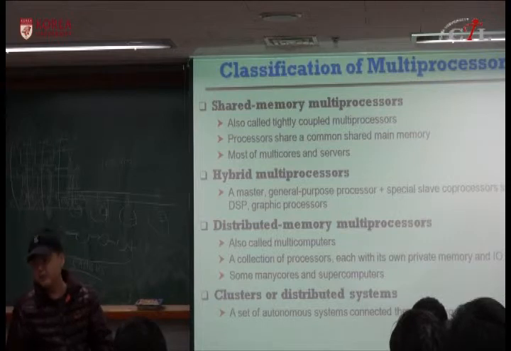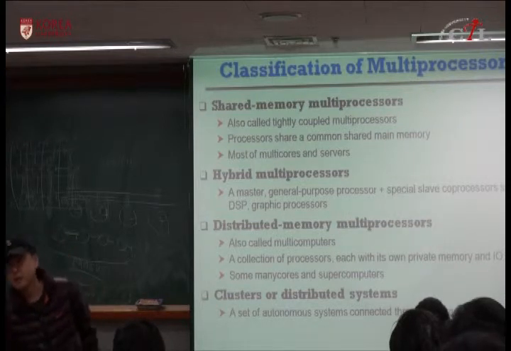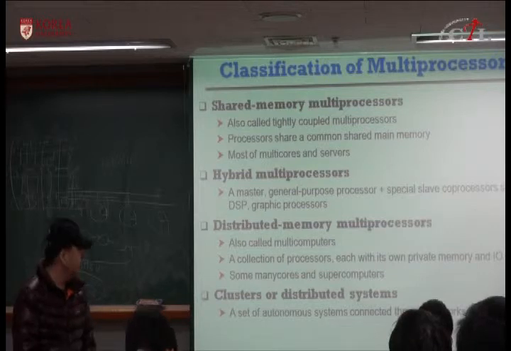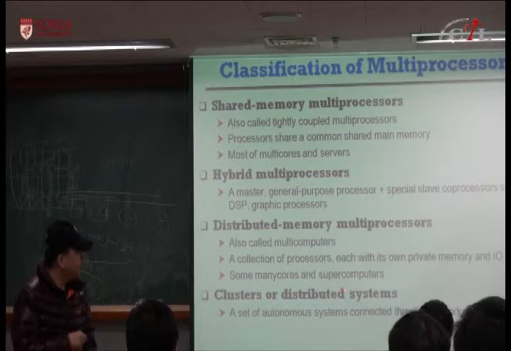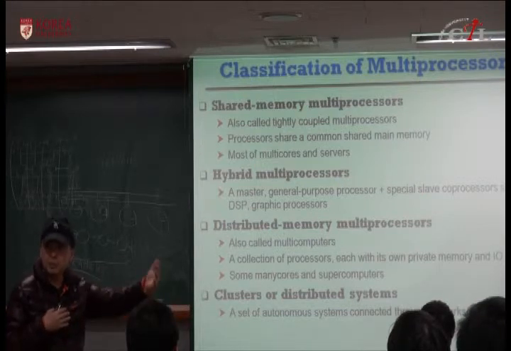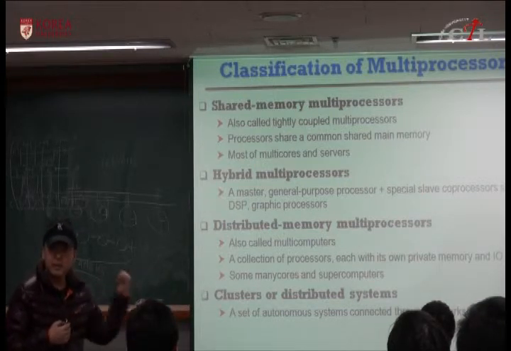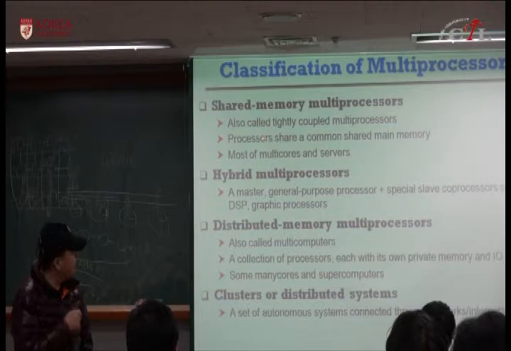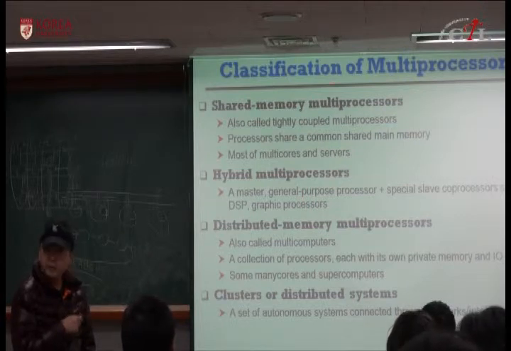You need explicit message passing programs, and it's called MPI, or there are different programming perspectives. So many of the supercomputers are built using this distributed memory multiprocessor because it can scale up to a large number of processors. Okay, Intel's teraflop machine is also a distributed memory multiprocessor, and commercial multi-cores are usually shared memory multiprocessors.